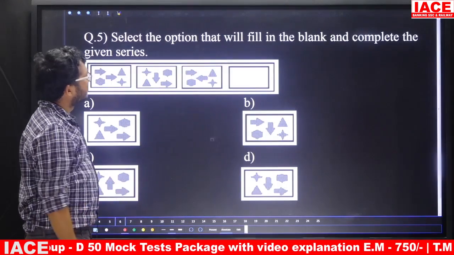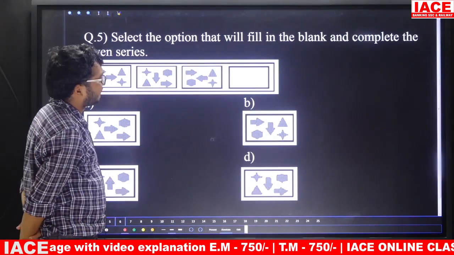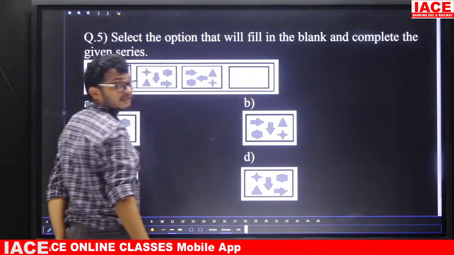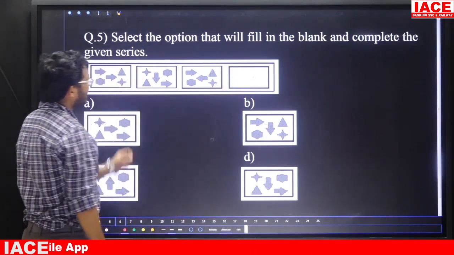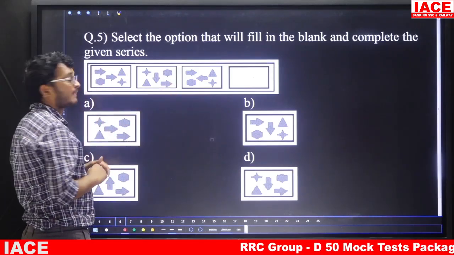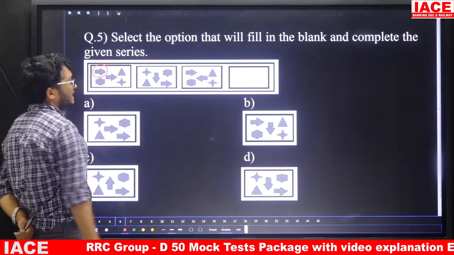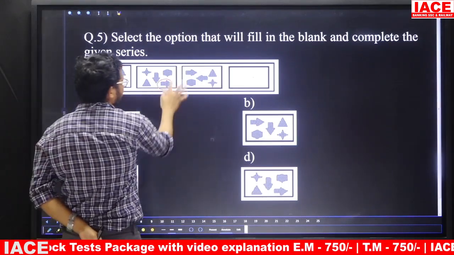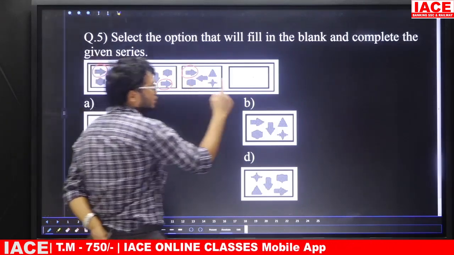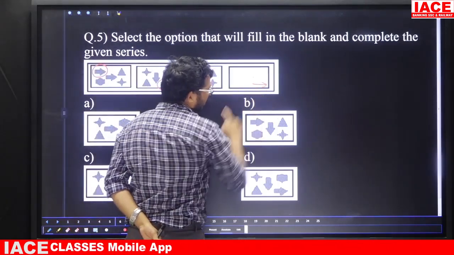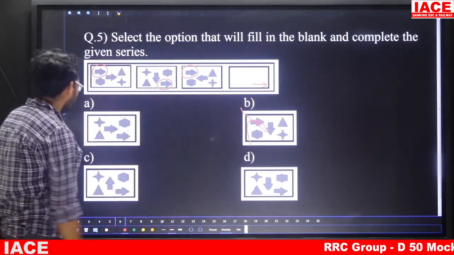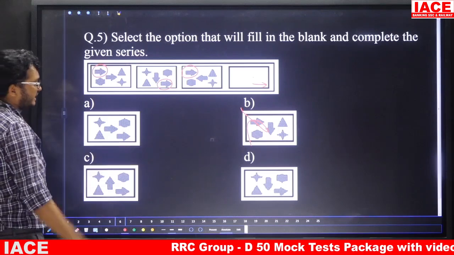Question number 5, select the option that will fill in the blank and complete the given series. Now we are going to replace this blank space. And friends, for this type of question, the simple logic is take diagram 2, compare with diagram 1. In diagram 1, the arrow is in the left corner. In diagram 2, it is in the right down corner. Again it is in the left corner. That means in the next diagram it should be in the down right corner. That means we are going to eliminate option B. Now A is a chance, C is a chance, D is also a chance.